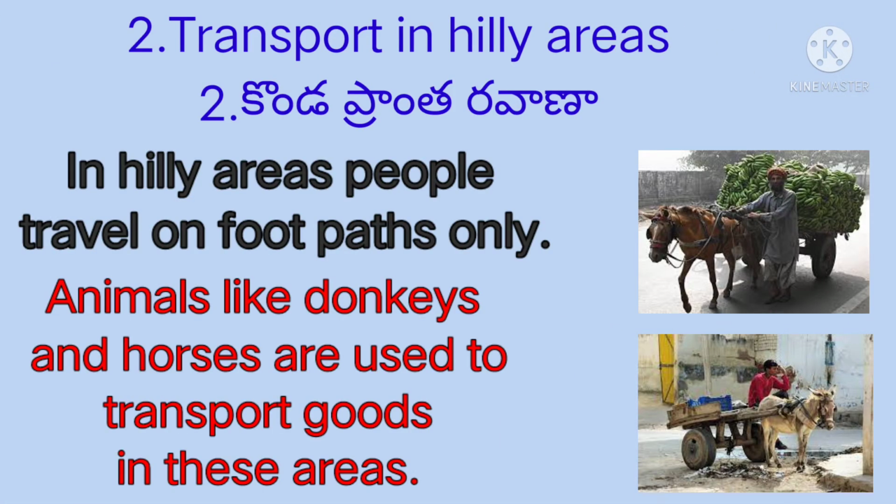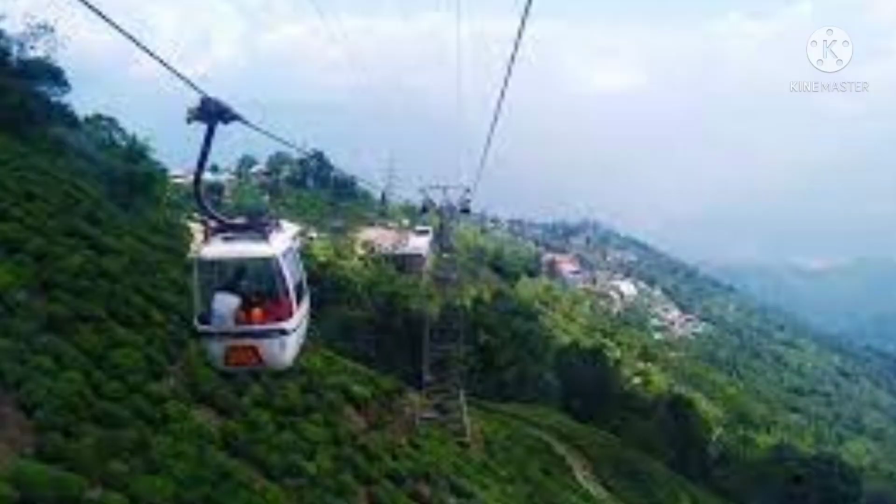2. Transport in hilly areas. In hilly areas, people travel on footpaths only. Animals like donkeys and horses are used to transport goods in these areas. Nowadays, the ropeway is also used as a way of transport in the hilly areas.